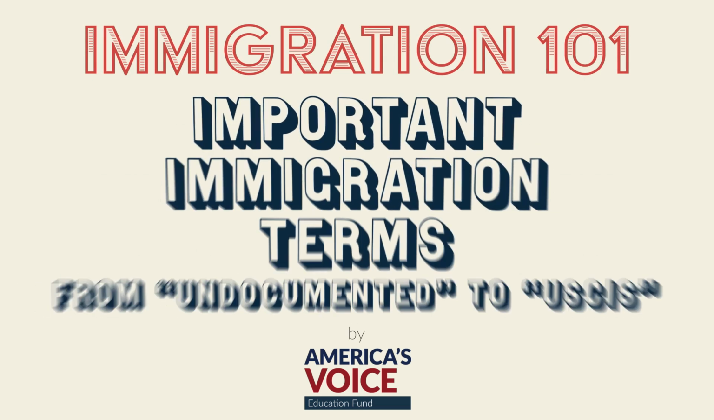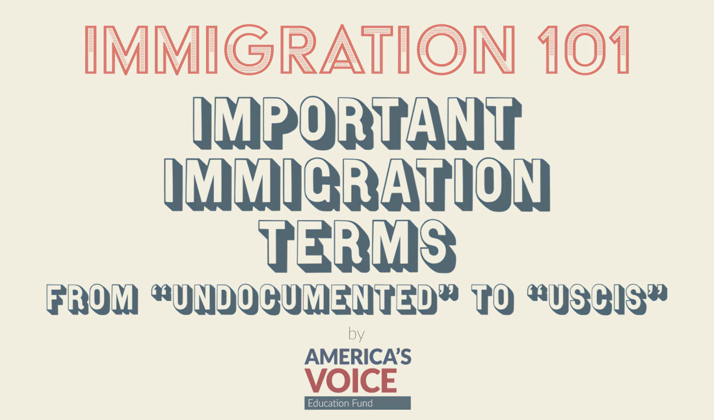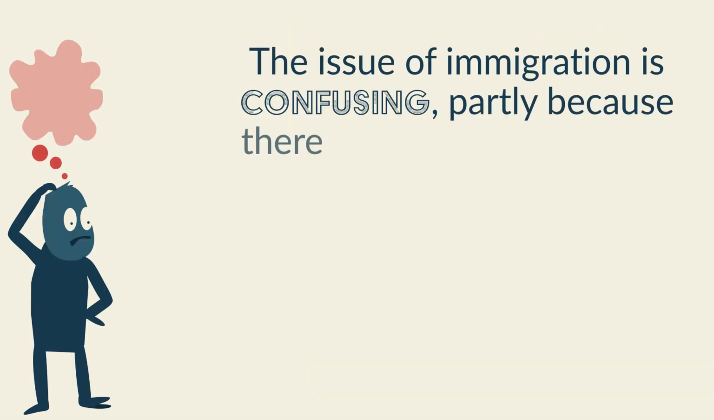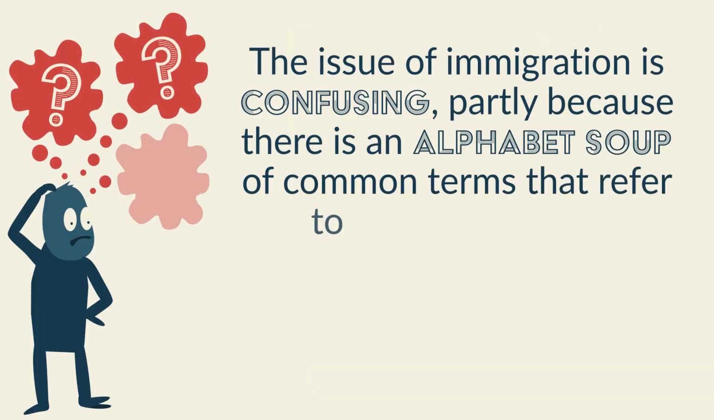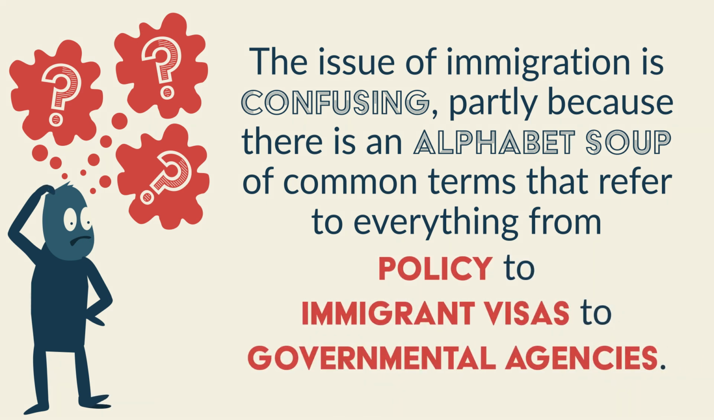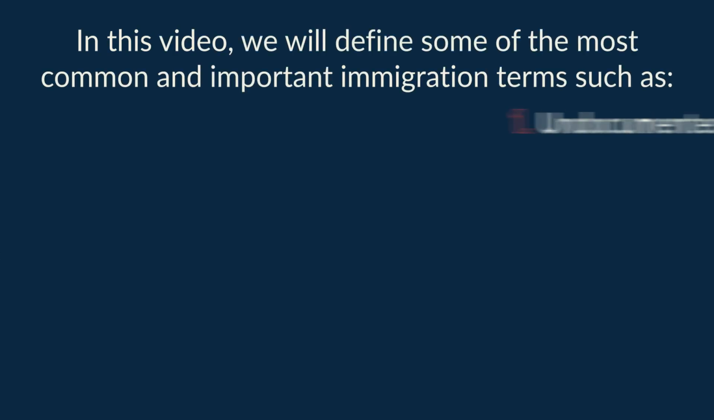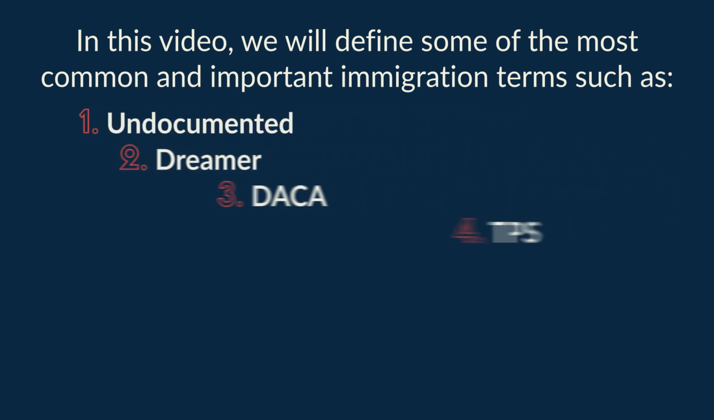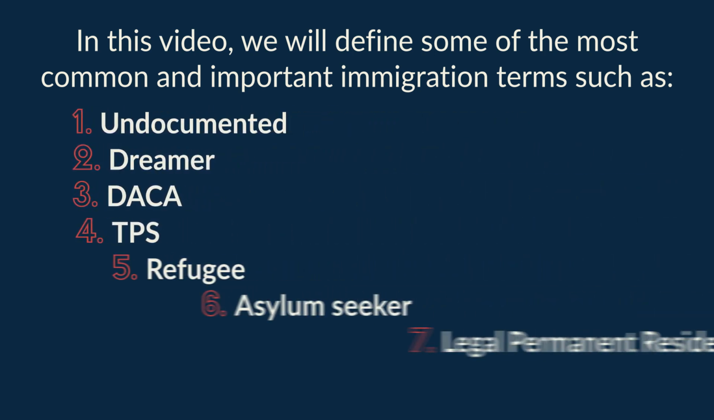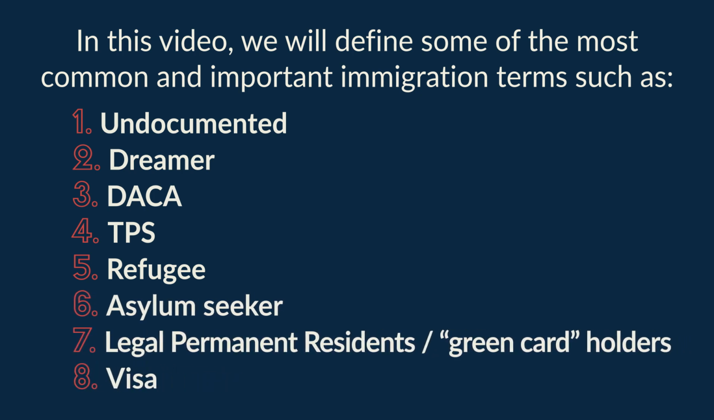Immigration 101, Important Immigration Terms from Undocumented to USCIS. The issue of immigration is confusing, partly because there's an alphabet soup of common terms that refer to everything from policy to immigrant visas to governmental agencies. In this video, we will define some of the most common and important immigration terms, such as undocumented, dreamer, DACA, TPS, refugee, asylum seeker, legal permanent residents or green card holders, and visa.